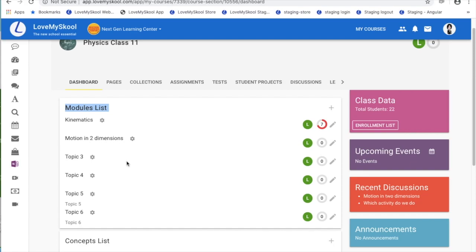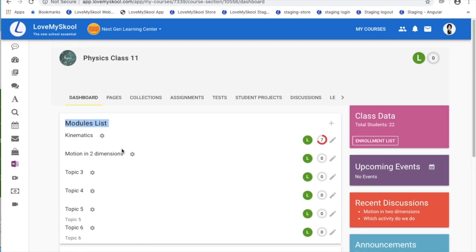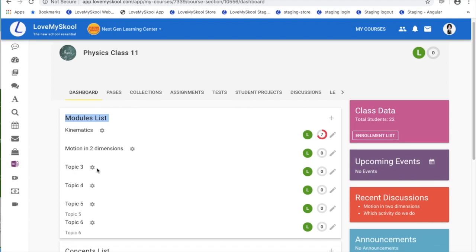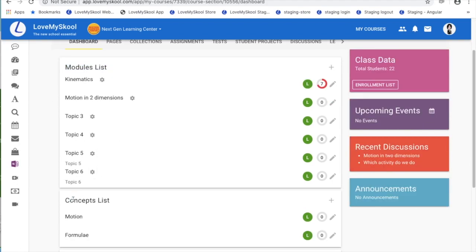The first time you start using this, once you have created a course, you will have to add modules or topics or chapters. And you can also add concepts for that particular course. To add a module or a concept, you can press the plus sign in front of either the module list or the concept list.